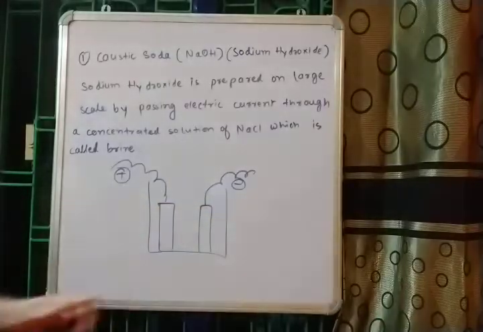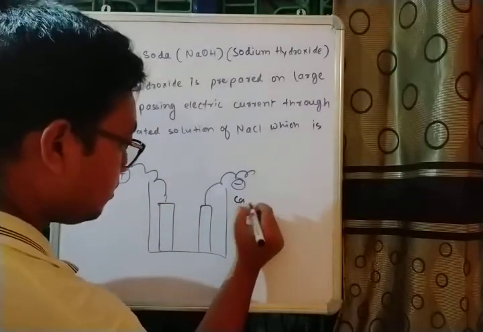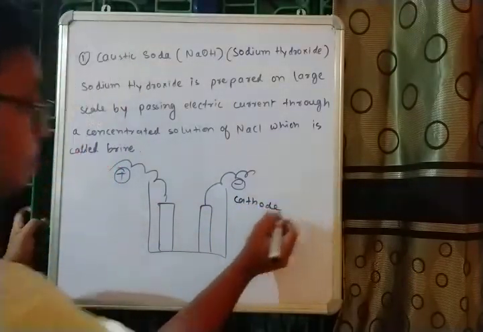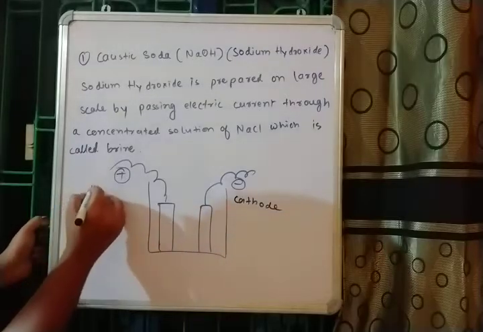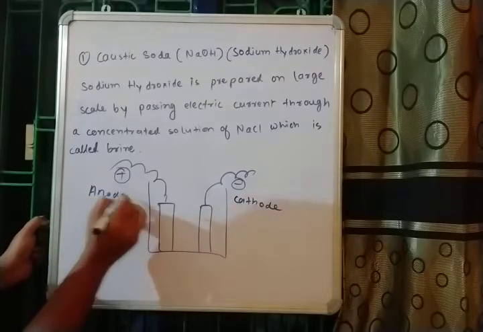The negative pole is called the cathode and the positive pole is called the anode.